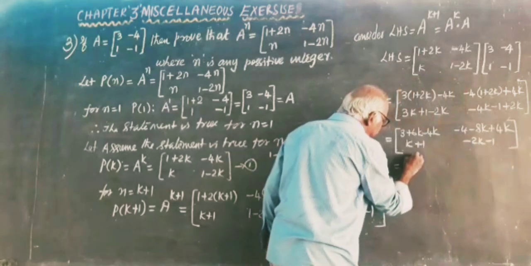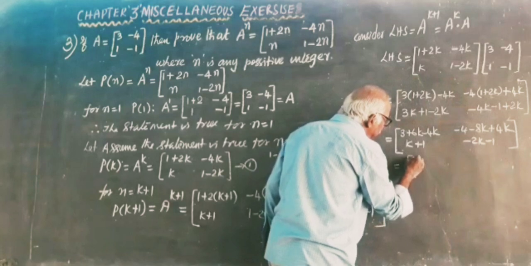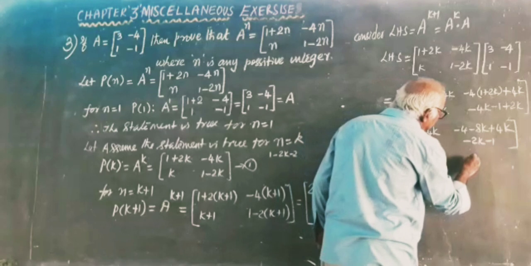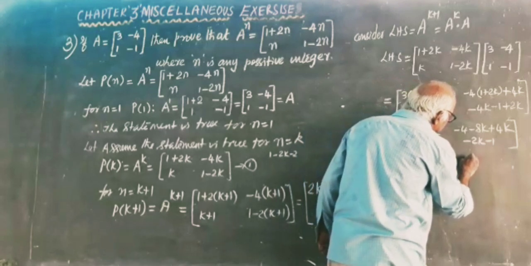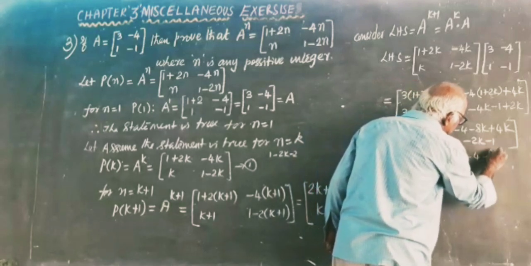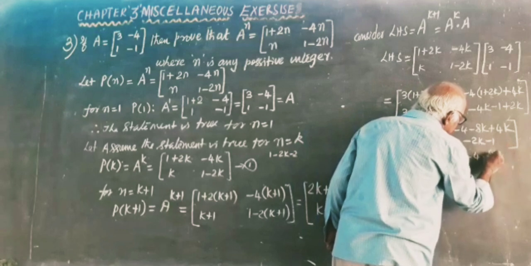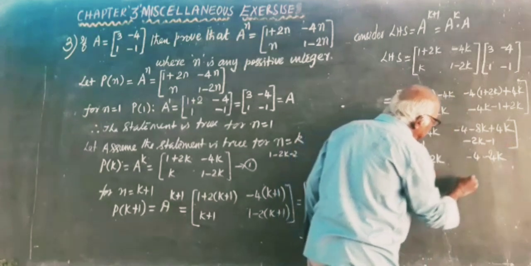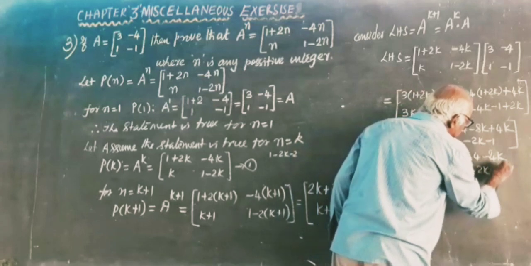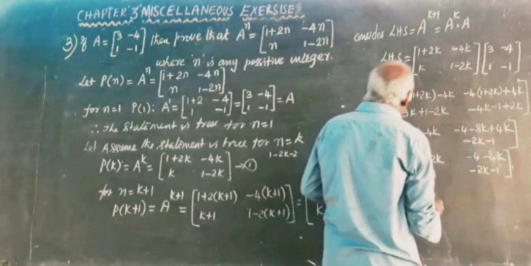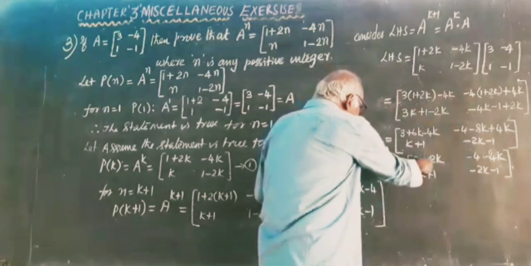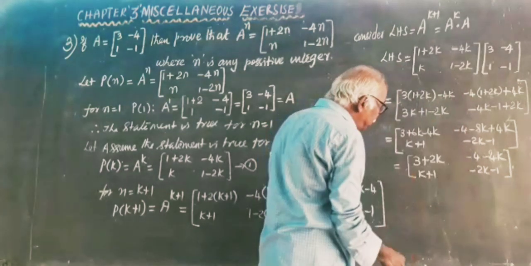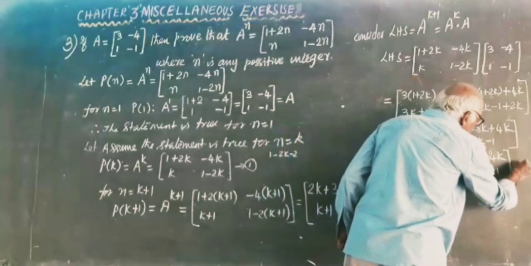Further simplification you will get 3 plus 2k, minus 4 minus 8k minus 4 minus 4k, k plus 1 minus 2k minus 1. See, got it: 2k plus 3, minus 4k minus 4, k plus 1, minus 2k minus 1 is equal to your RHS.